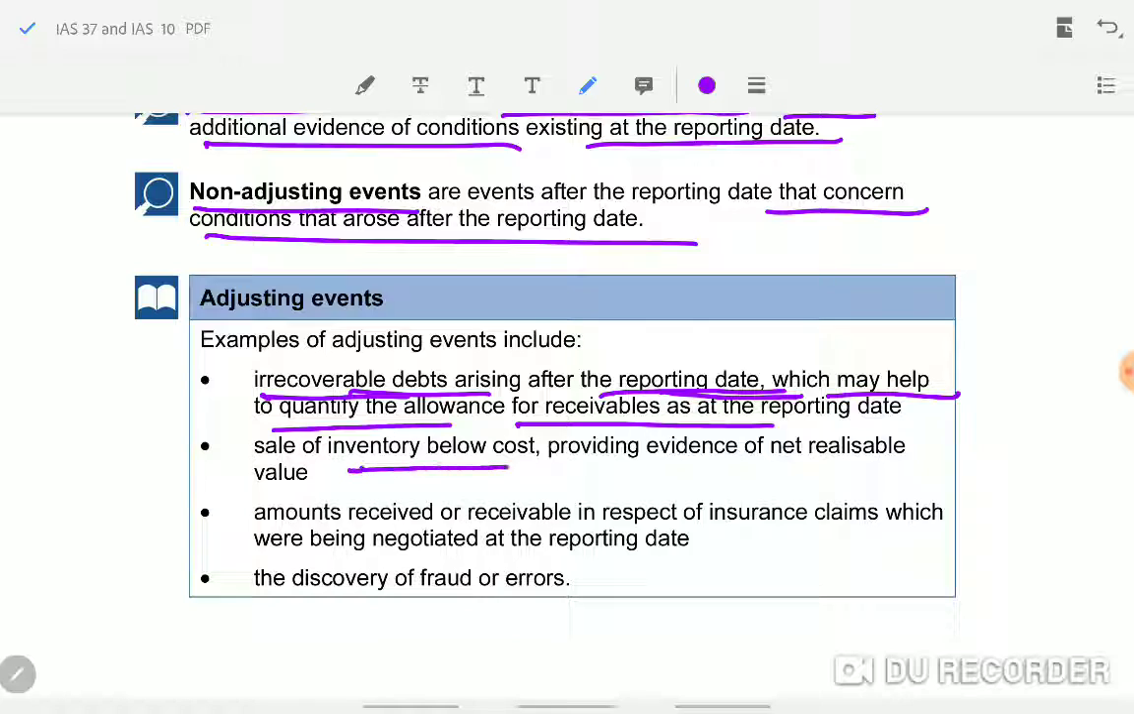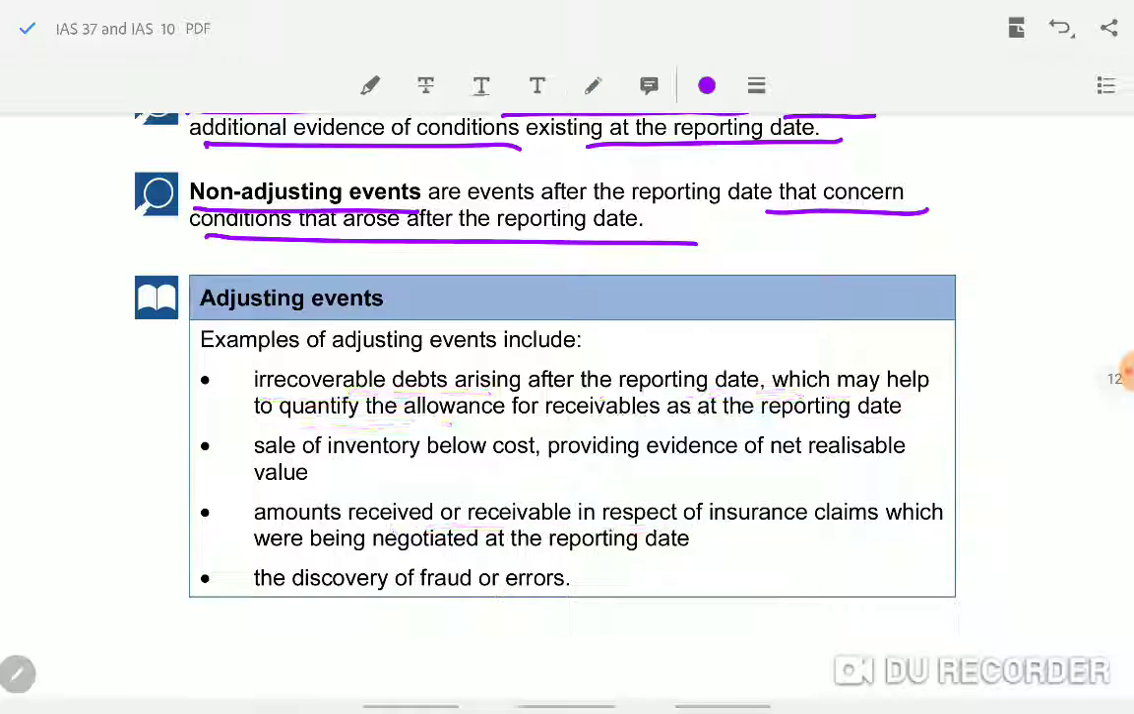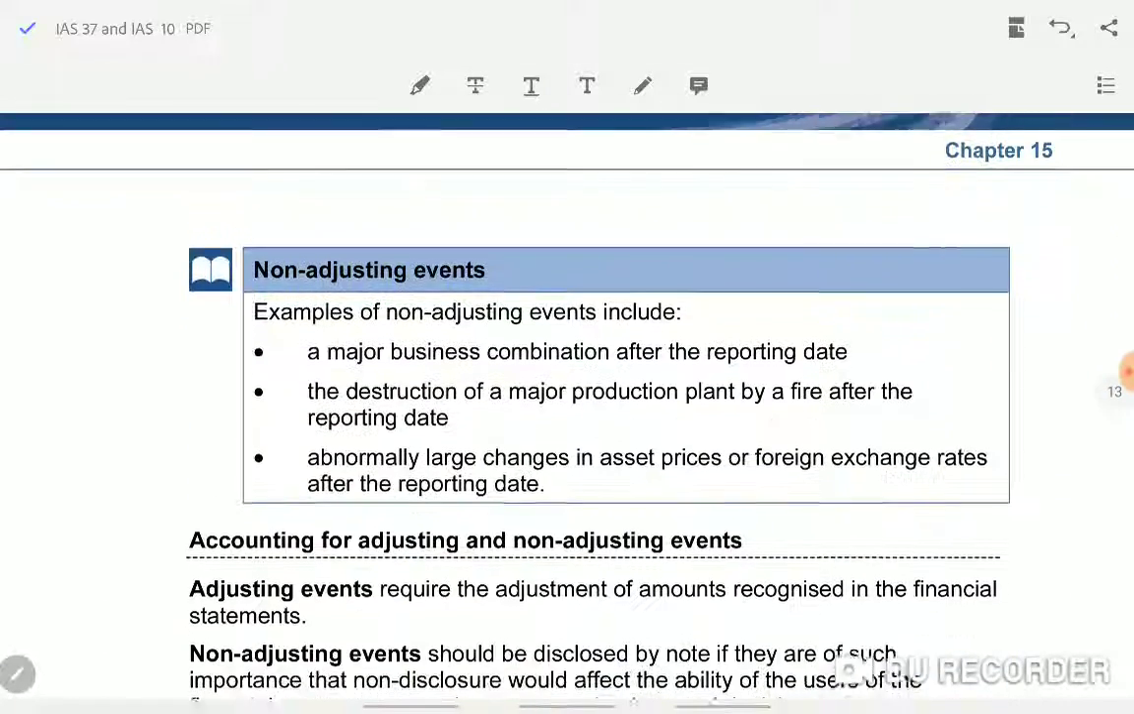A sale of inventory below cost: after the year end, you sold for less than the cost. So it gives you more information for knowing the realizable value of the inventory. Amount received or receivable from an insurance company: at the reporting date, you do not know exactly how much you will be receiving. After the reporting date, you receive communication from the insurance company that so much will be paid by them. So you come to know the exact amount. Then discovery of fraud. All these are adjusting events where the financial statement needs to be adjusted.